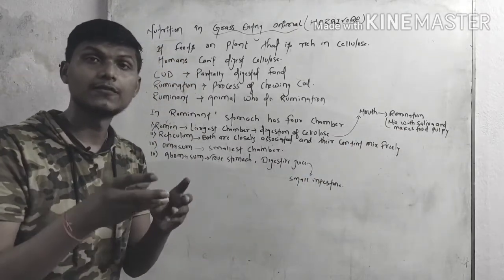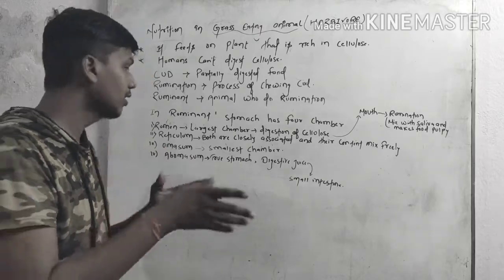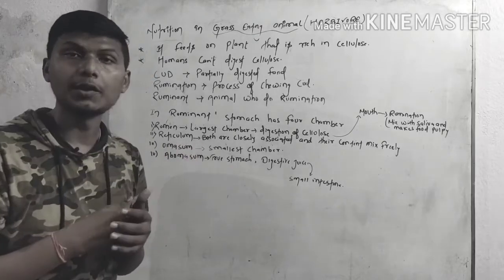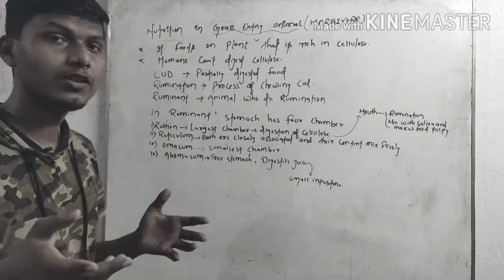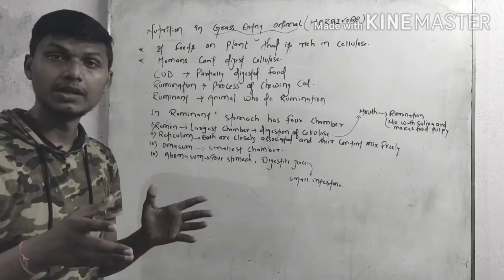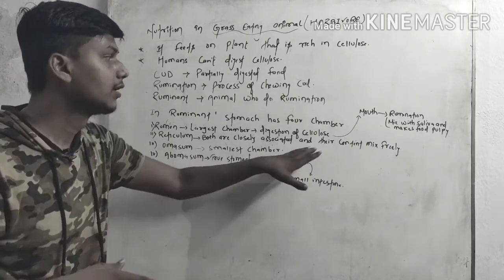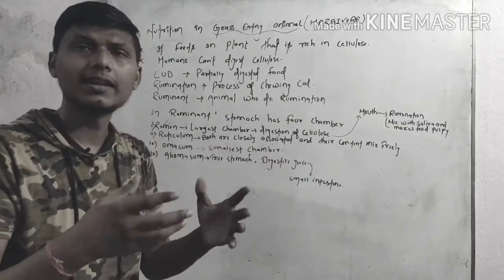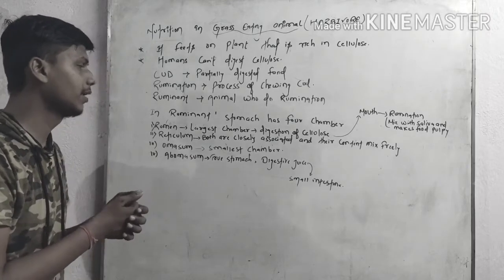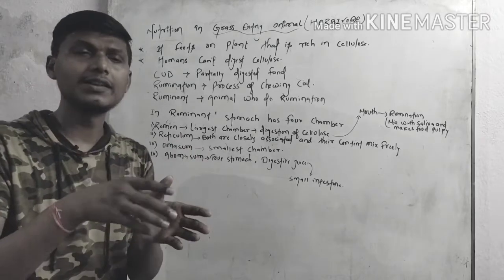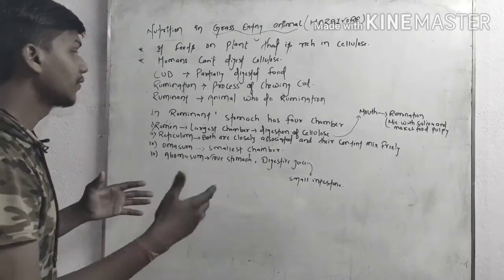What will happen next? After rumination, the food is again sent to the second part, called reticulum. So what is the function of the reticulum? Actually, rumen and reticulum are closely associated. They can mix their contents very freely. What will happen next?